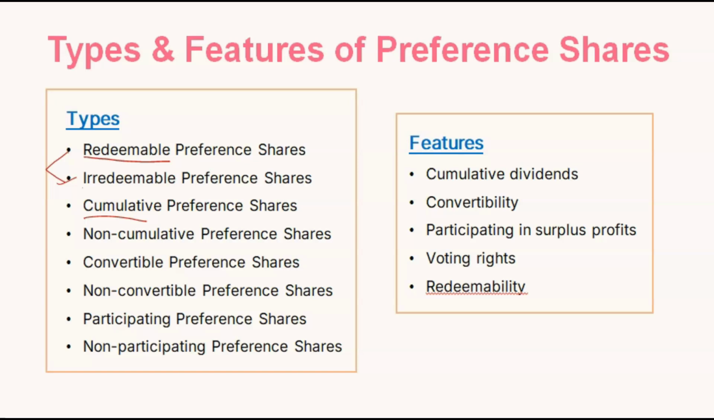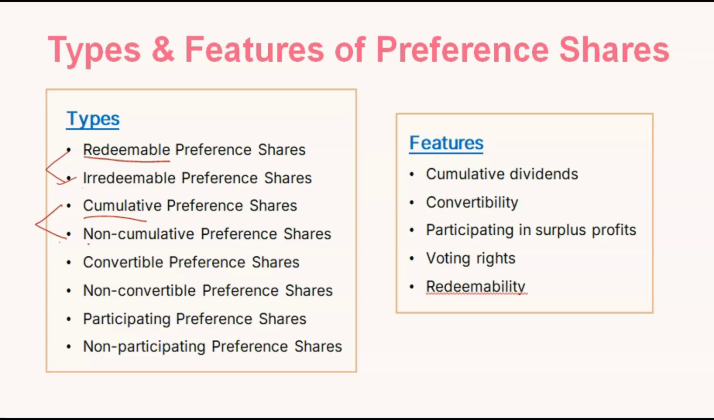So non-cumulative preference shares don't have such rights. So these two you can compare. Cumulative means if in a particular time period they don't get dividend, they will get it later, as it will be accumulated.